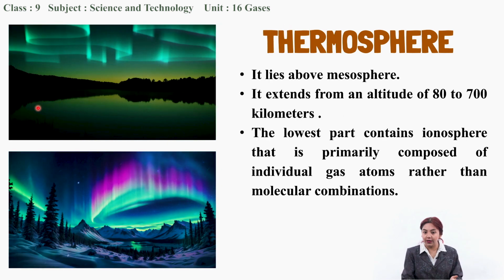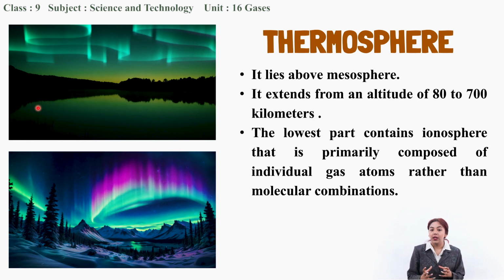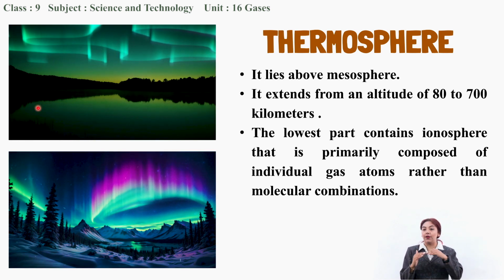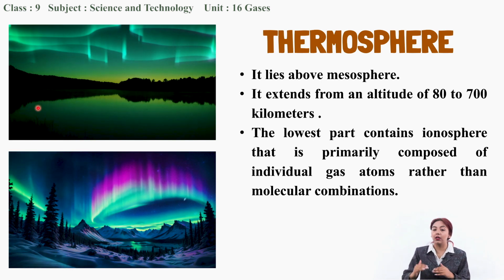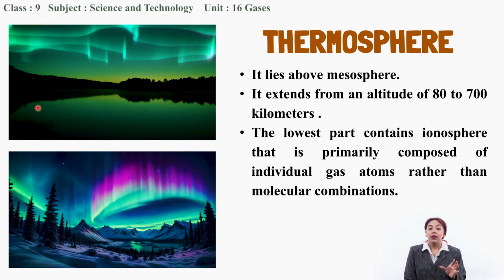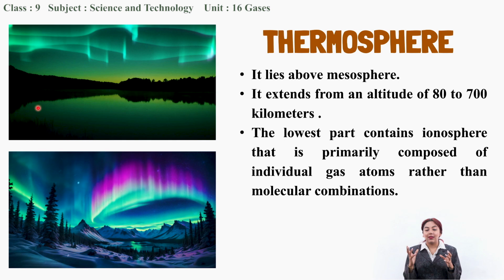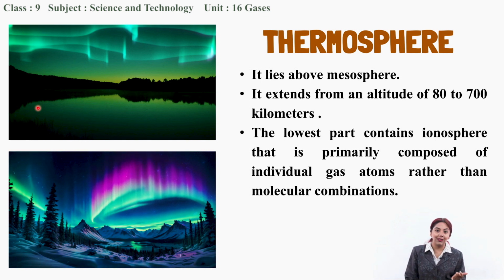Above the mesosphere, we have the thermosphere. It extends from an altitude of 80 kilometers, reaching up to 700 kilometers from the Earth's surface. In the night sky, you can see all those auroras, also known as the northern and southern lights. These can all be seen from the thermosphere layer. The lower part of the thermosphere contains the ionosphere.